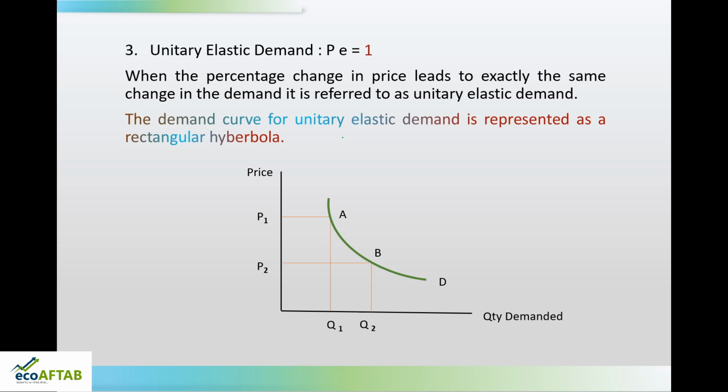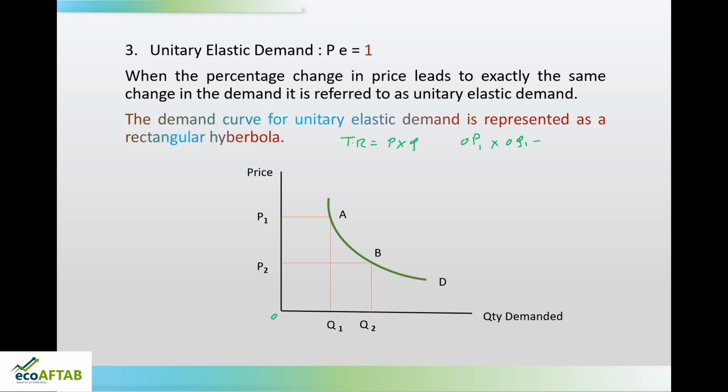Friends, we know in economics, total revenue is price into quantity. So, when I speak about price, what is the price here? In the first case, the price is OP1, and what is the quantity that is demanded? The quantity demanded is OQ1.